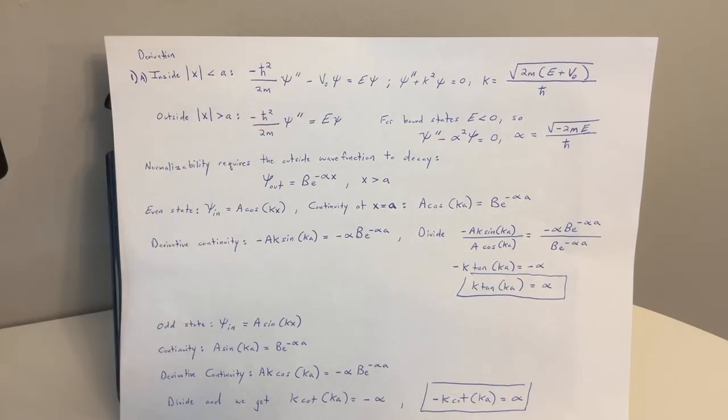And then we have psi double prime plus k squared psi equals 0. k equals square root of 2m times the quantity E plus V naught over h bar.